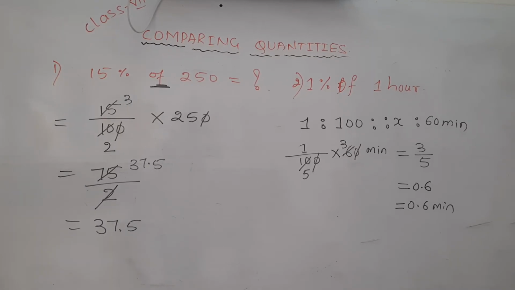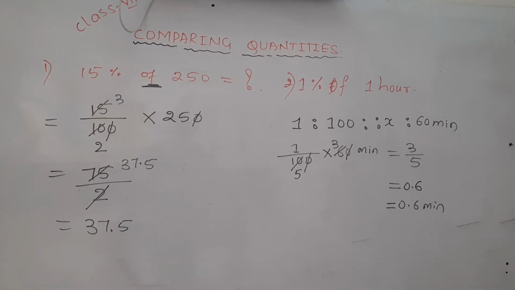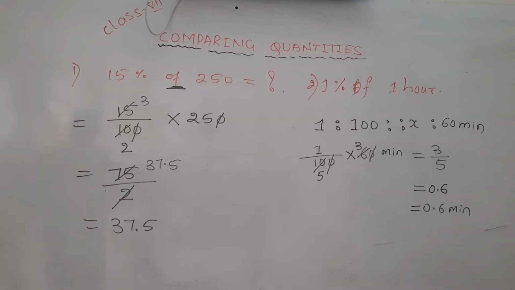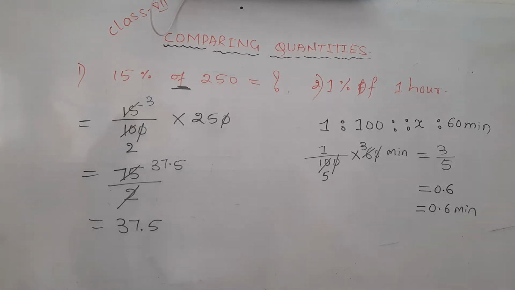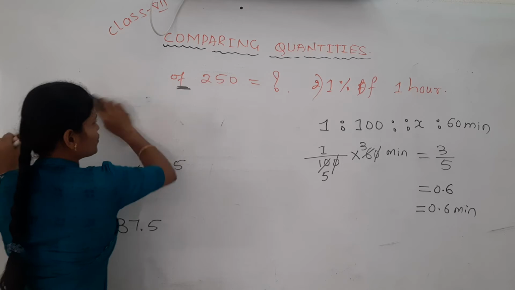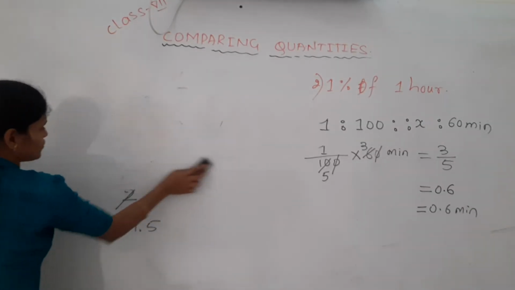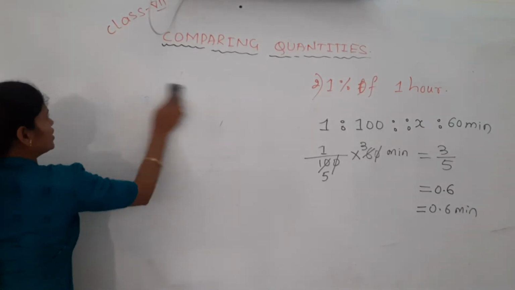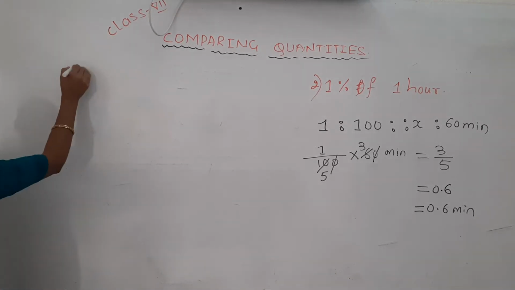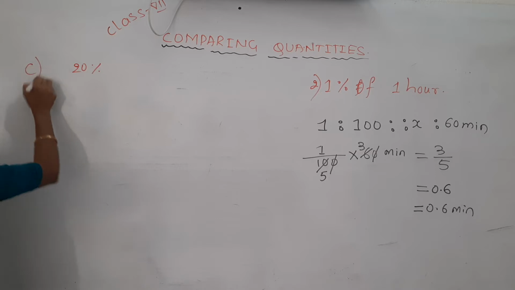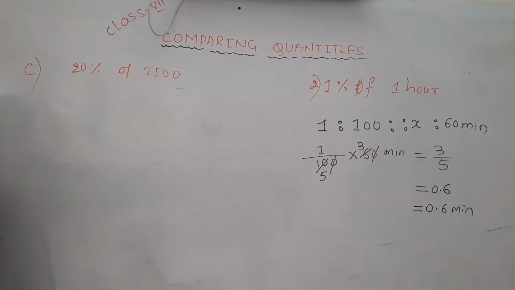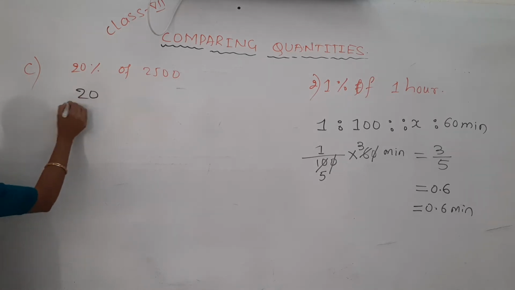Take here the next question, the third one. What is that third one? 20% of 2500. Out of 100, how much is it? 20. And out of 2500, how much do you have to find? 20% of 2500.